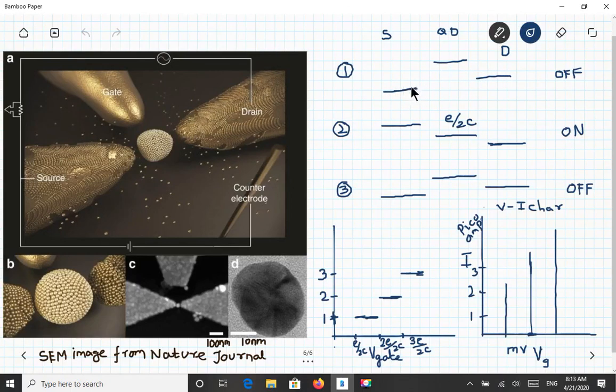So this will be lower, the source voltage will be low, and the quantum dot will be at the Coulomb blockade, and the drain will be slightly lower than this. So this is the voltage condition in the off state. In the on state,